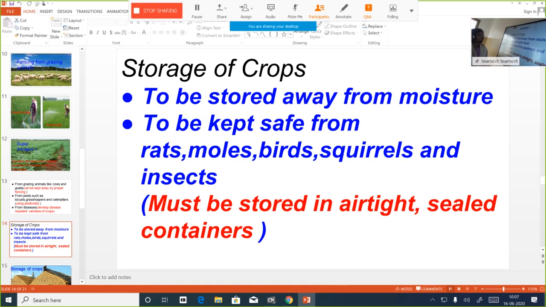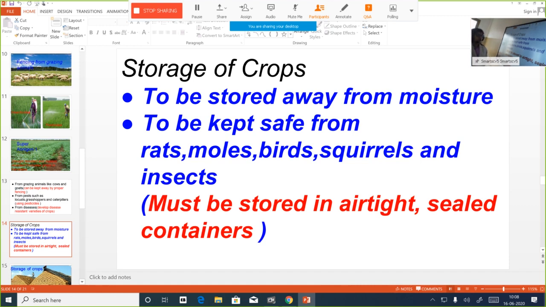The next thing to do while we store such produce is what? We have to keep it safe from rats, moles, birds, squirrels and insects. You know, all these creatures feed on grains. So definitely we have to protect the grains from these animals. So for that purpose, how do we store grains? We store them in airtight and sealed containers.